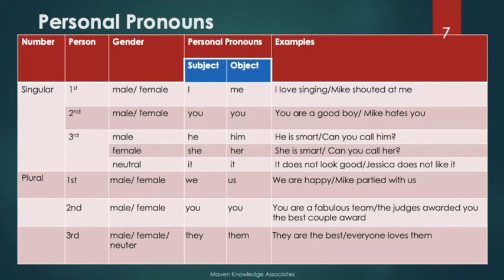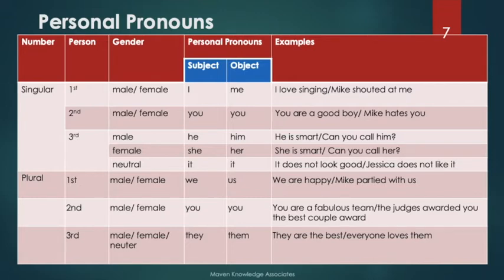Third person are those who are everyone else, or you can say who are being talked about in a sentence or in a conversation, in a phrase. So it's usually he, him, she, her, they, them, it.